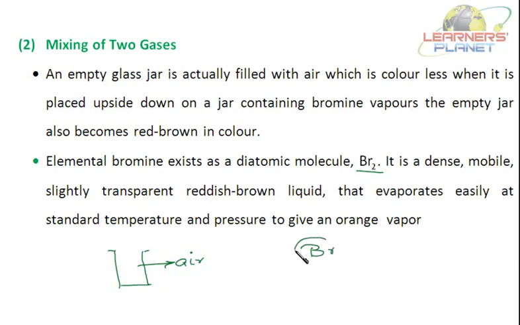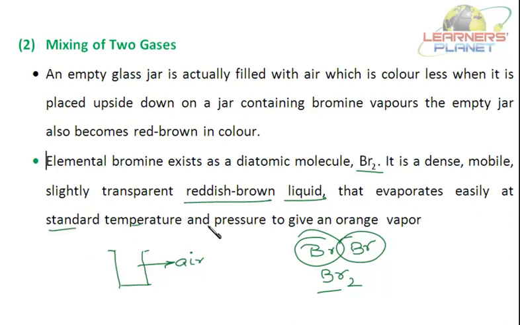That is, two Br atoms combine and form Br2. Bromine exists as Br2. It is a dense, mobile, slightly transparent, reddish-brown liquid that evaporates easily at standard temperature and pressure to give an orange vapor.